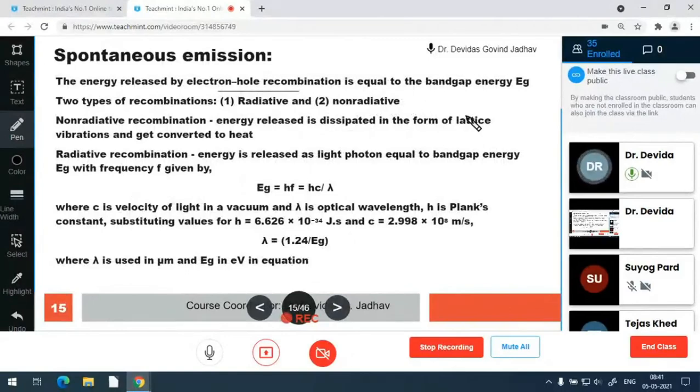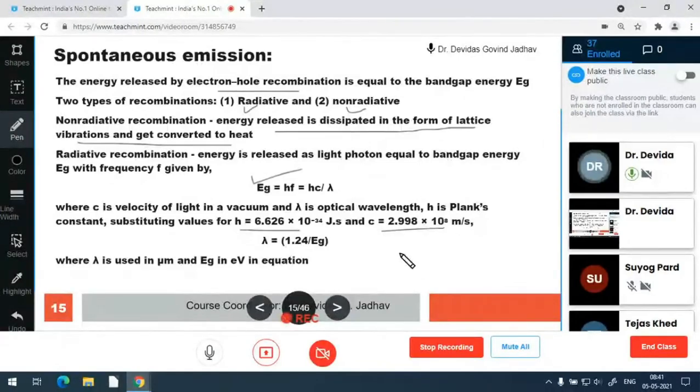There are two types of emissions: radiative and non-radiative. In non-radiative, the energy released is dissipated in the lattice vibration and converted into heat. Radiative recombination emits a photon of Eg equal to hf, or hc/lambda, where h is Planck's constant and c is the velocity of light in vacuum.